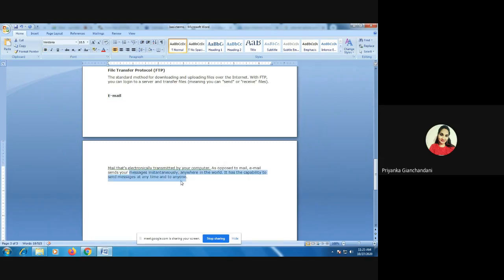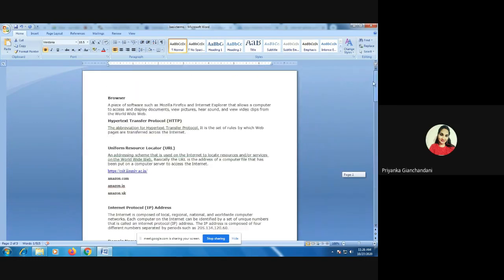So, if I have a relative of mine who is staying abroad, and I want to transfer a message to that particular person, that message can be transferred instantaneously with the help of email, right? If you look at your syllabus, the first unit has all these terminologies that I have covered today. I am revising again.